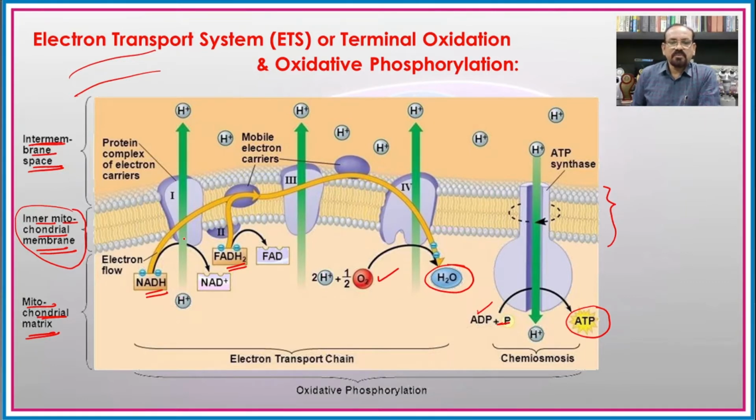During this process, the different cytochromes as well as the protein complexes present on the inner mitochondrial membrane are involved in the transport of protons and electrons. So this is known as the electron transport system.